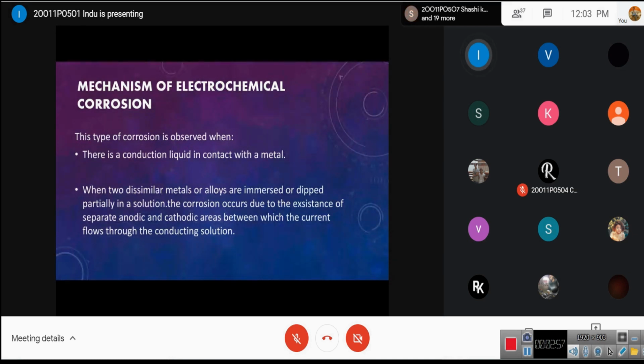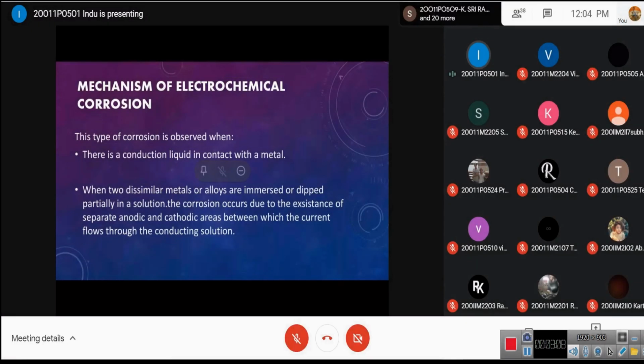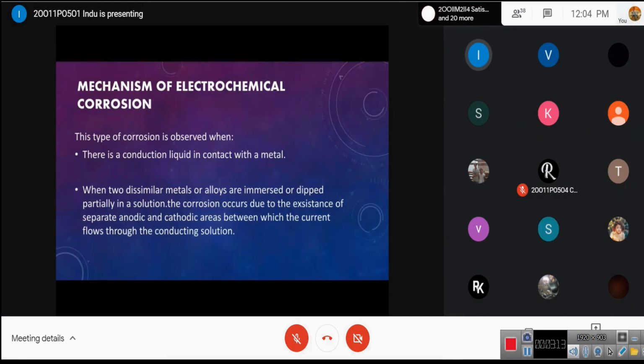So for this corrosion to happen, there should be a conducting liquid in which the metal should be dipped, and when the two dissimilar metals or the alloys are immersed or dipped in a solution, the corrosion occurs due to the existence of the separate anodic and the cathodic regions, between which the current flows through the electrolyte.